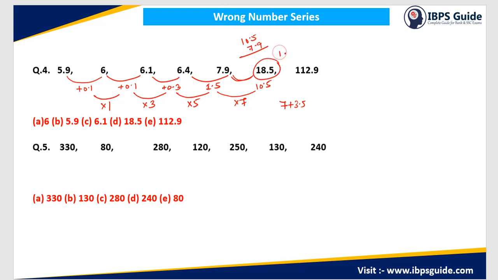So in this case my correct answer will be 18.4, and the wrong number will be 18.5. So इस case में मेरा answer क्या हो जाएगा? This option D हो गया.